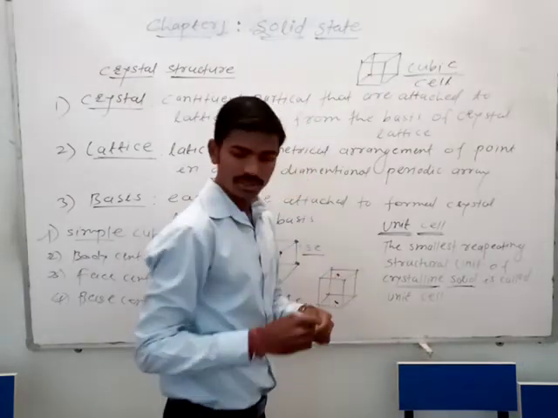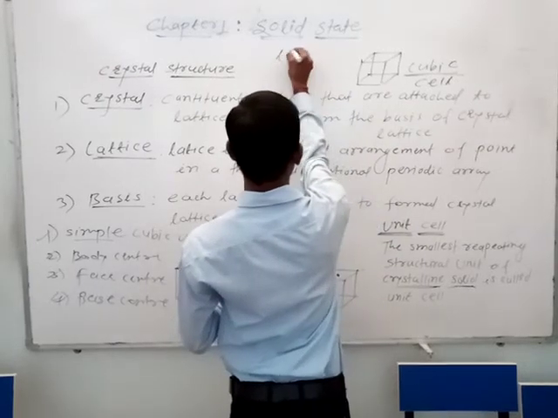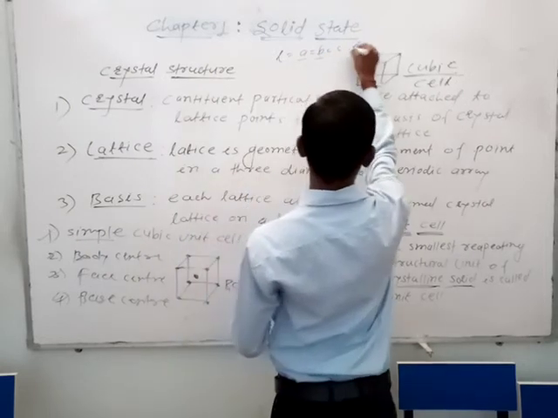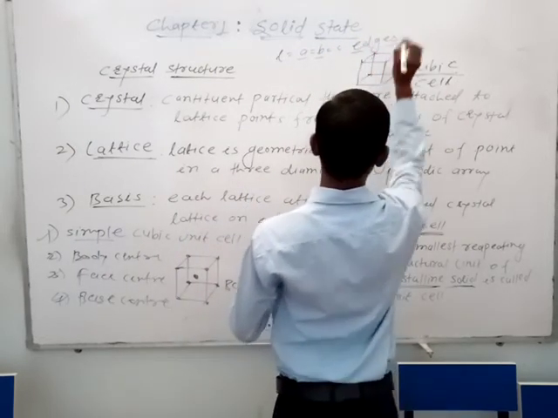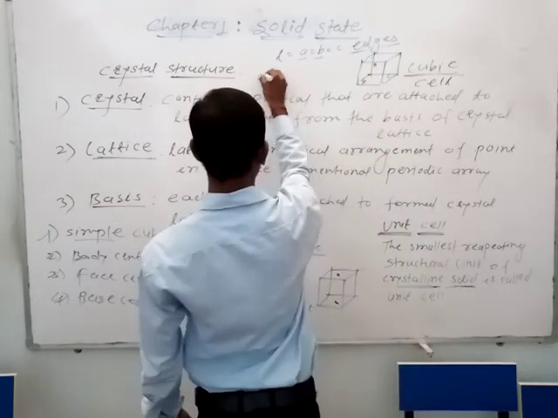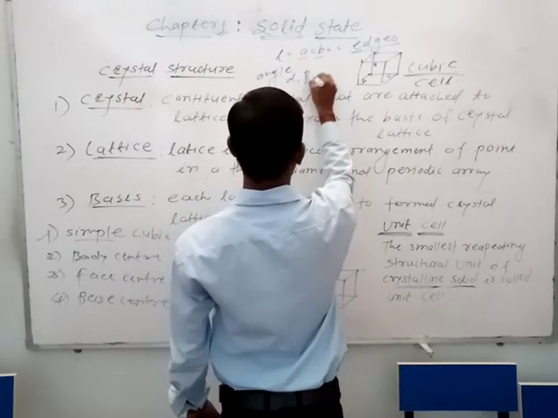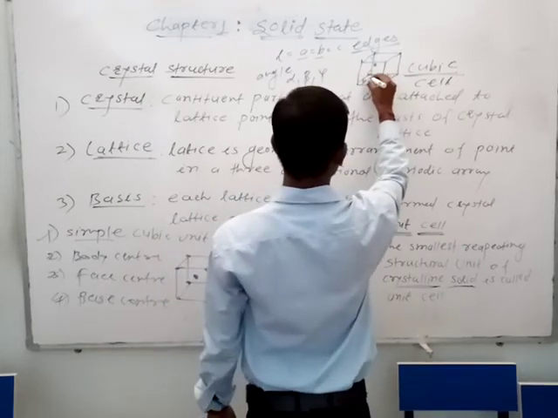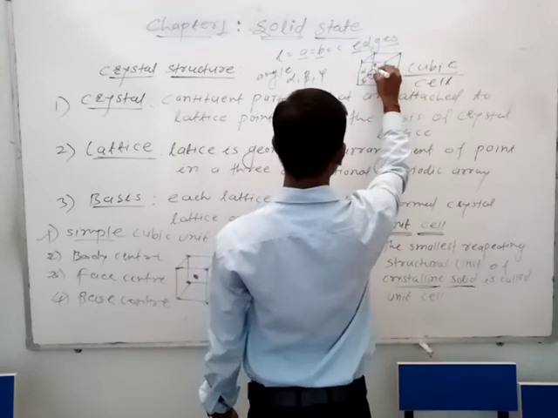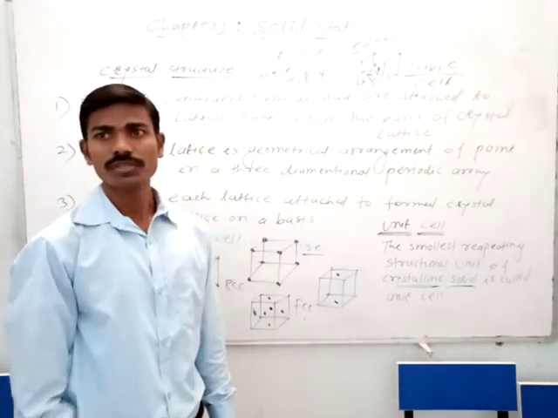In the three-dimensional structure of the unit cell, the edge lengths are a, b and c, with a = b = c. Different angles are formed: alpha, beta and gamma. The angles alpha, beta and gamma are formed in the unit cell. This is the crystal structure of the unit cell.